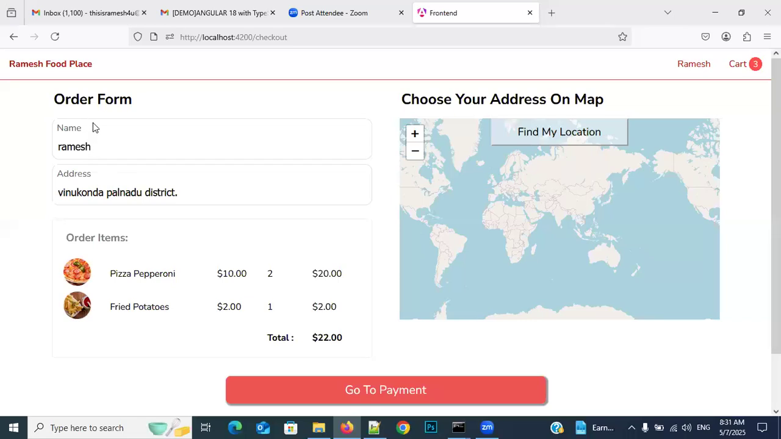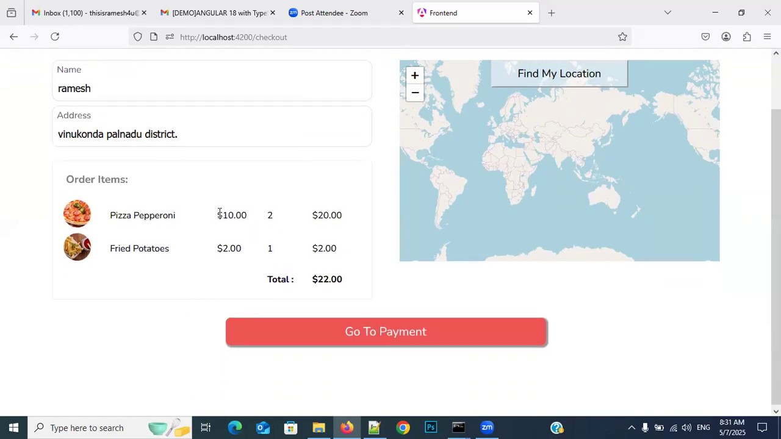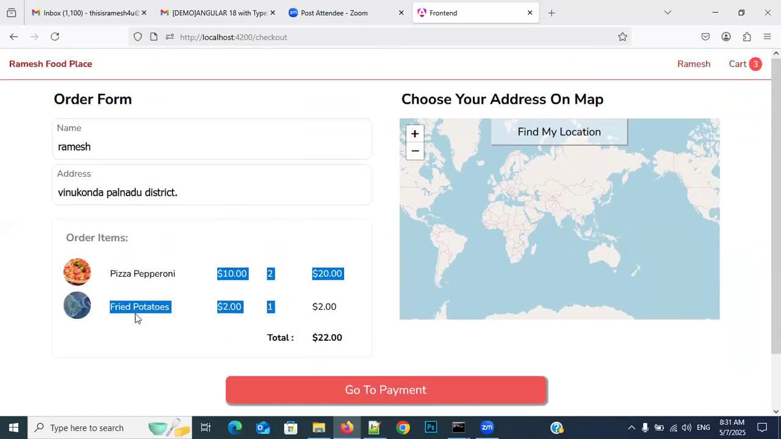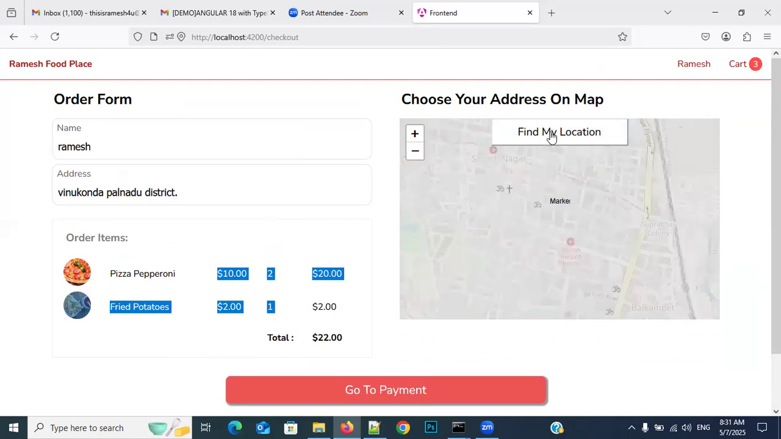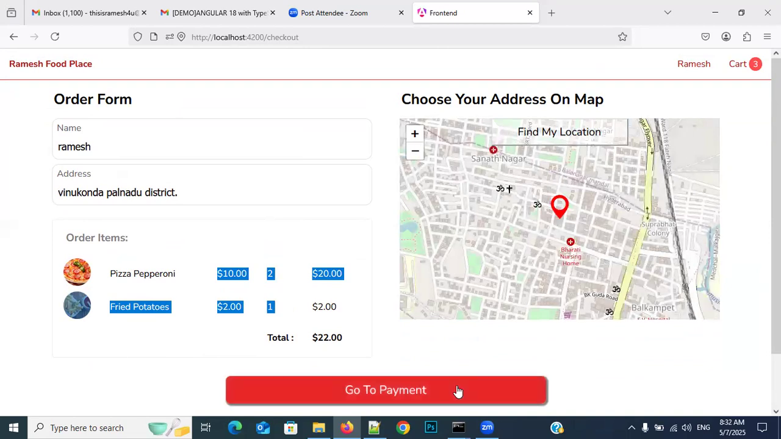And here I am displaying my name and address and my items, whatever I have added to the cart. And I cannot change here, I can just see the information. Here, if you want, you can change. And here we need to pick the delivery location. Go to payment. Up to here, up to the checkout page, I will teach as a part of the course.